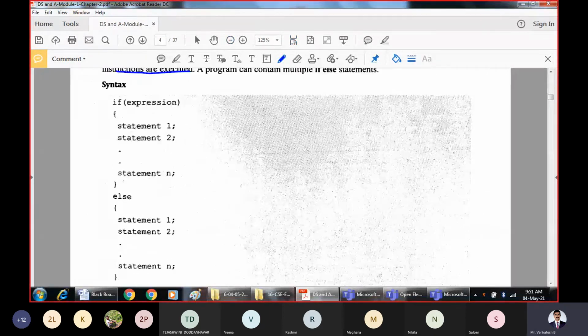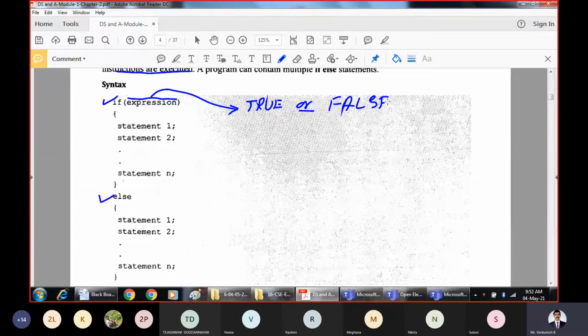So let us see the syntax of how the if else statement works. Basically, this is the if statement and this is the else statement. We first evaluate this expression, and the expression can become either true or false.